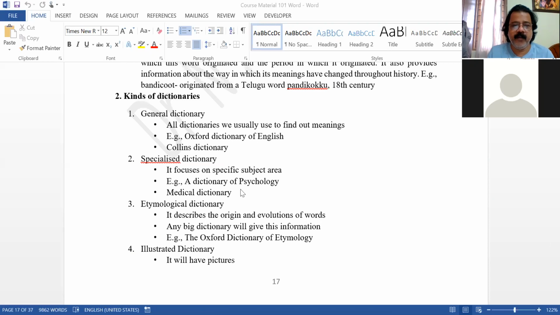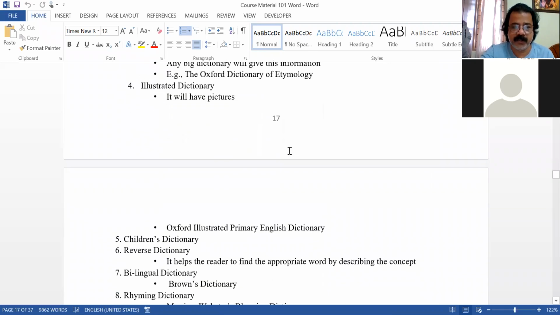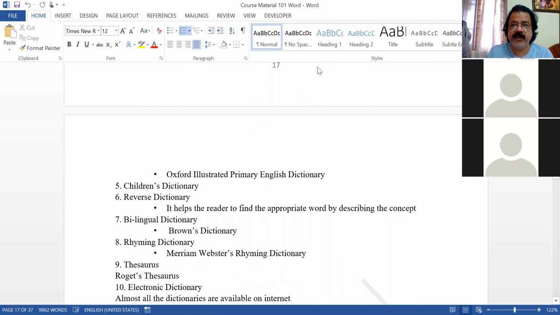Okay, and then etymological dictionary describes the origin and evolution of words: where this word has come from, which language, Latin, Greek, German, or French, in which century it was used first, and how the present meaning has come into existence. All these things are learned in an etymological dictionary. And then illustrated dictionary. In an illustrated dictionary, you will have pictures to illustrate meaning. Children's dictionary, again, only basic words, around 3,000 words, are given, with pictures also, and with simple words.